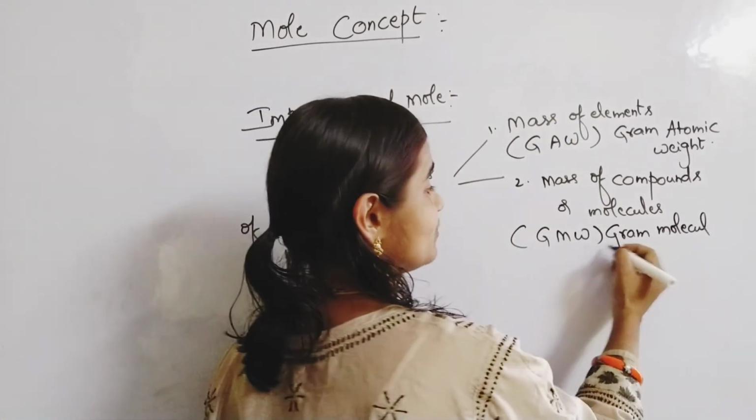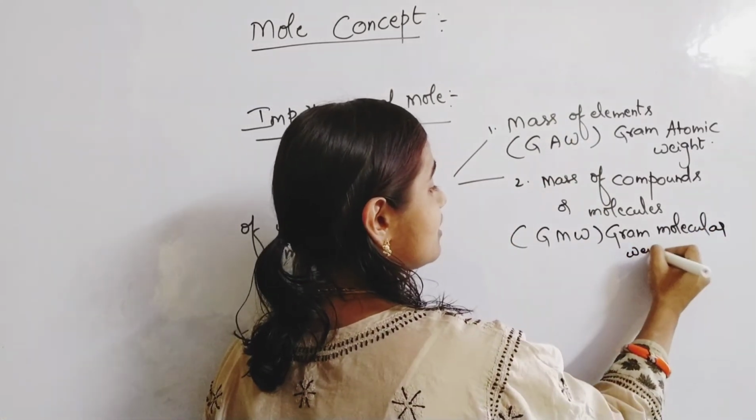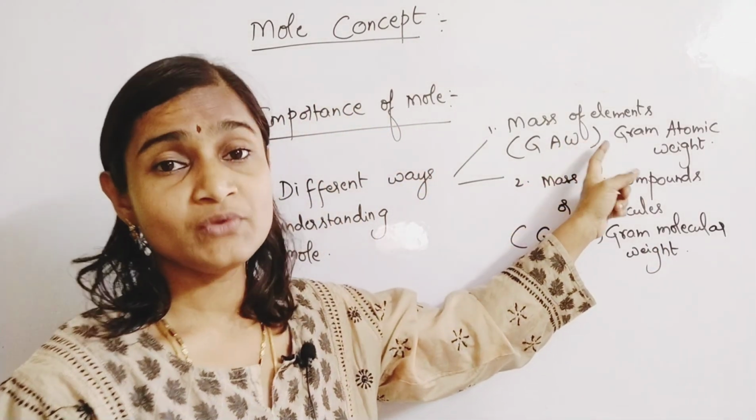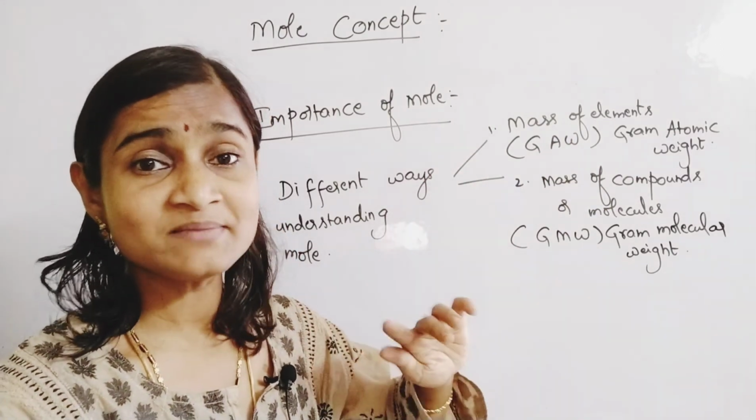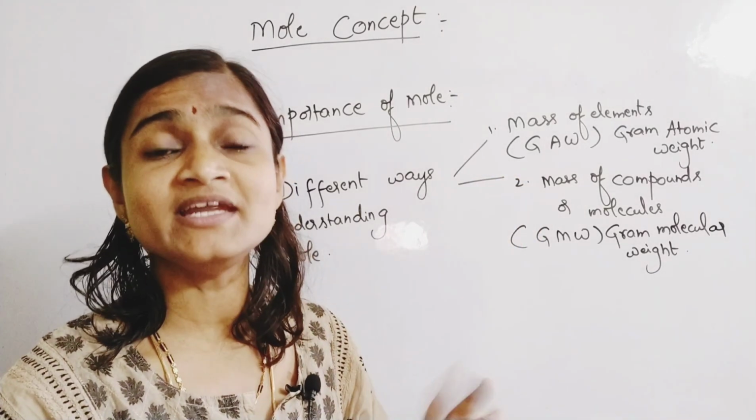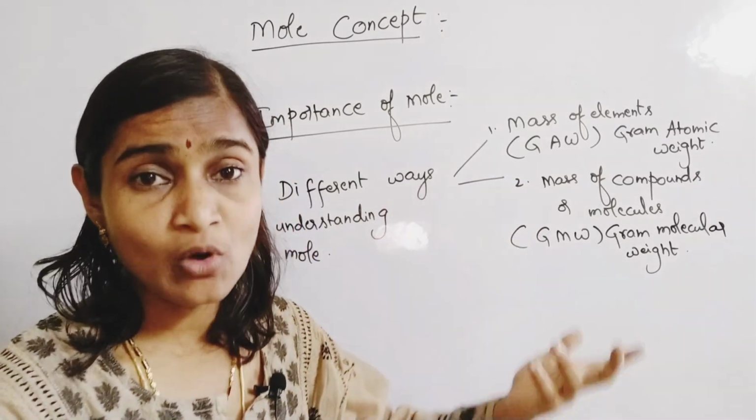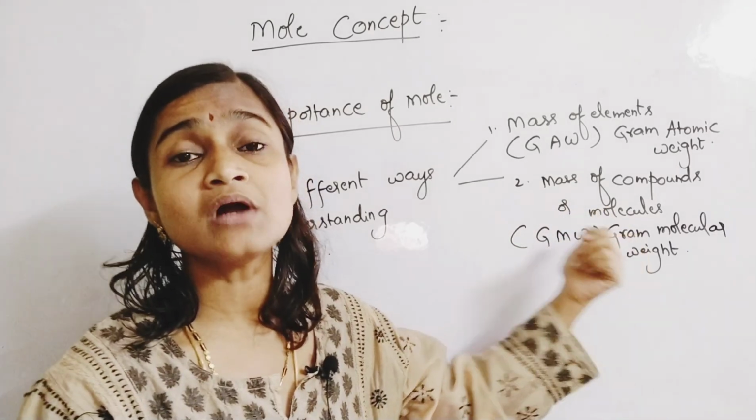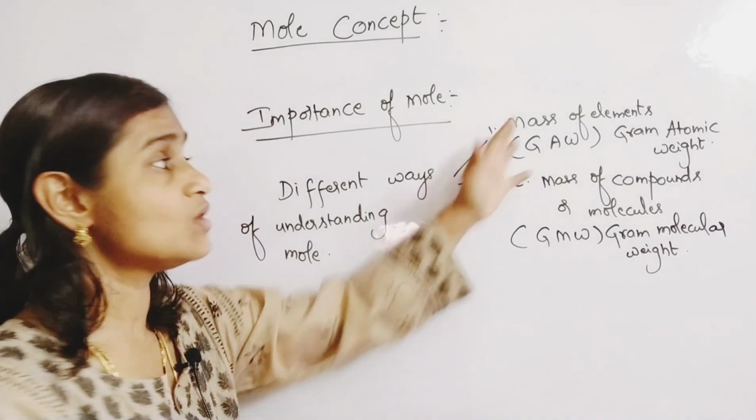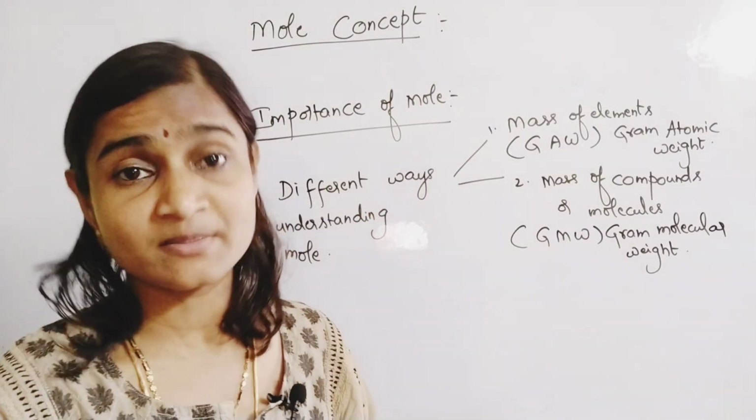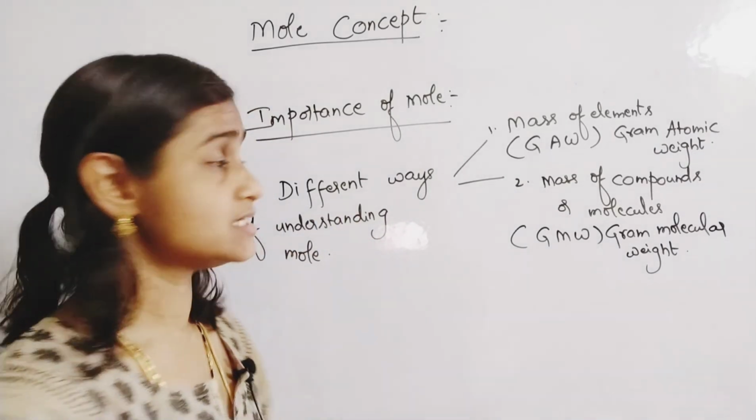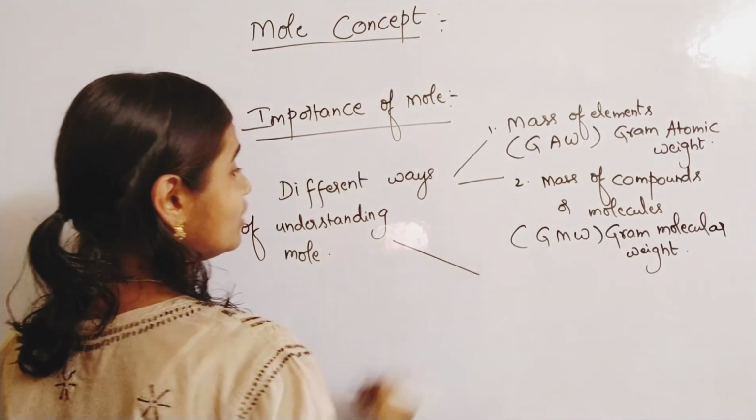Please understand carefully, gram molecular weight or gram atomic weight. If you consider only the element in the form of atoms, you will take the gram atomic weight of that element. If you consider that element in the form of a molecule or in the form of a compound, you are going to count its mass as GMW, gram molecular weight. So all these we will calculate for 1 mole of that substance only. And the third way of understanding mole is